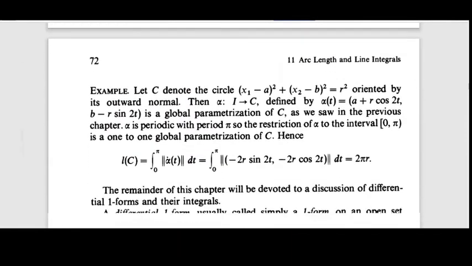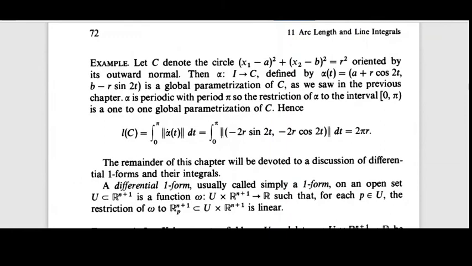Now let's consider this example. Let C denote the circle (x1 minus a) whole squared plus (x2 minus b) whole squared equal to r squared, oriented by its outward normal.